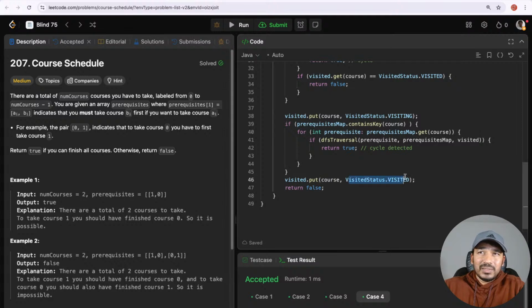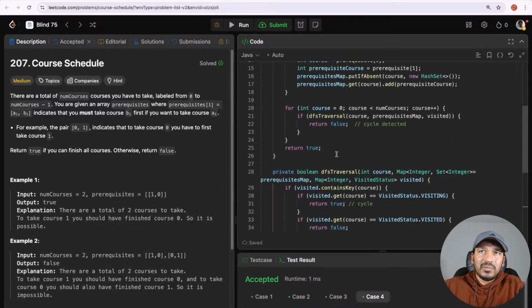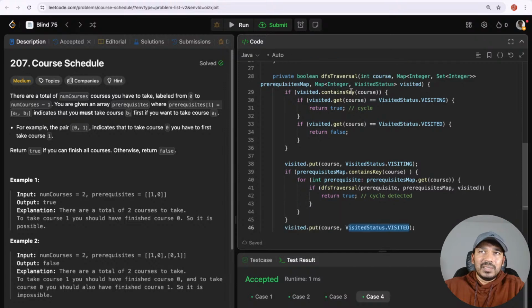I had used visited, but I think the main point where I got confused was I had used it in this original method, and then I removed it because it was insignificant here. I wanted to use it down in the DFS traversal method, but I ended up forgetting that, and I just was checking the visiting status and then looking into the cycle, and I never bothered about just returning false if it is marked as visited.